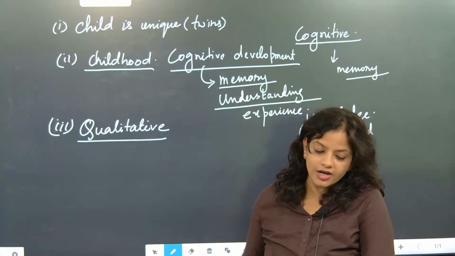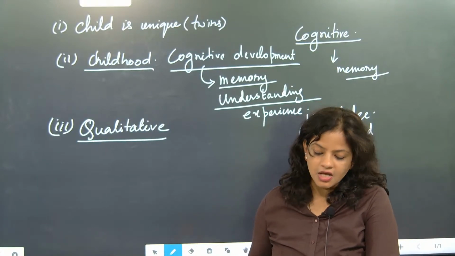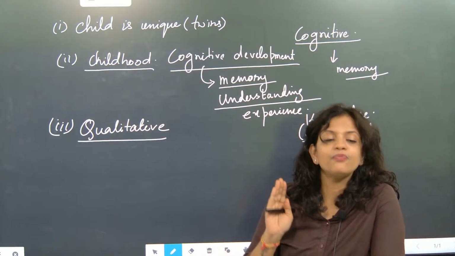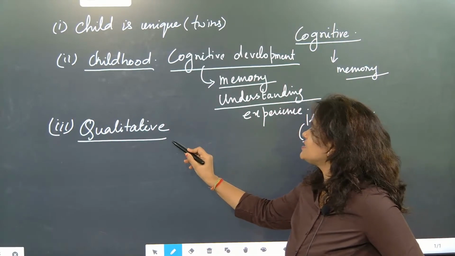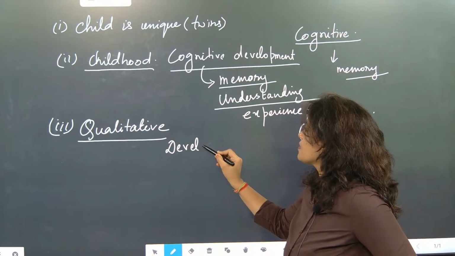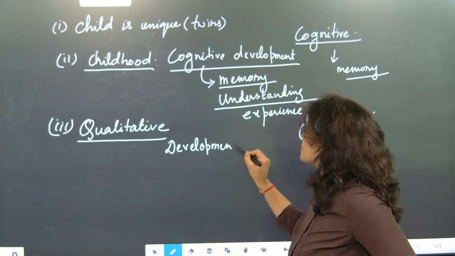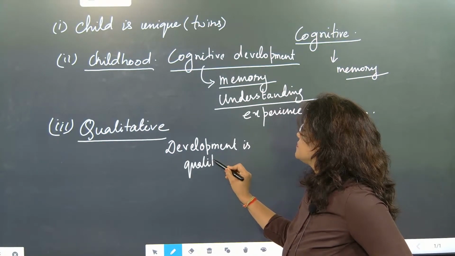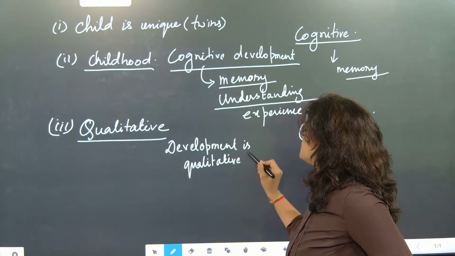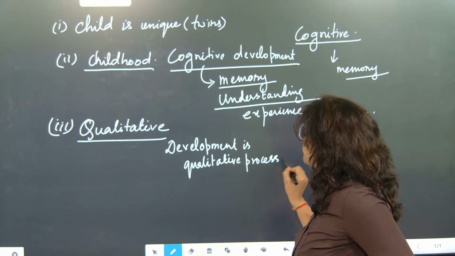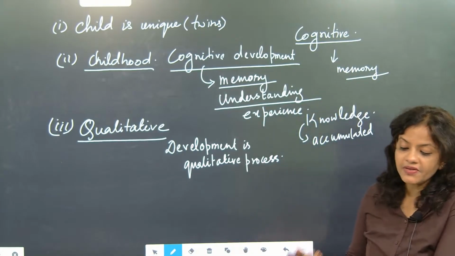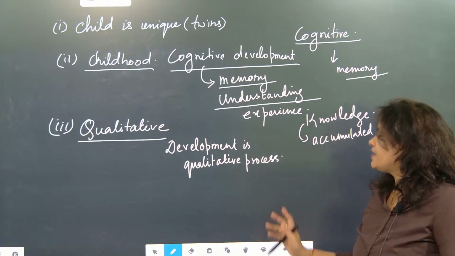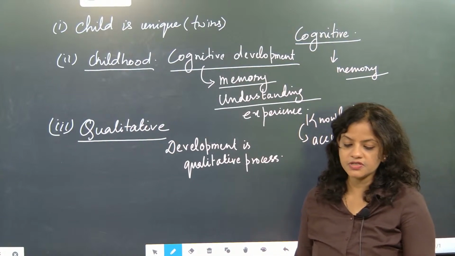It's about quality. I hope you have understood. Development is said to be a qualitative process. So what is development? If somebody asks, it is a qualitative progress. Understood? Not qualitative process. Note down first.